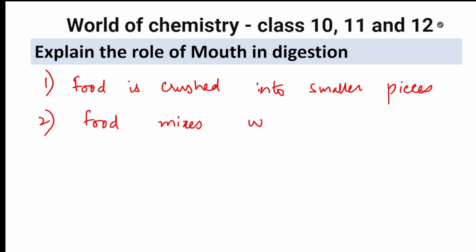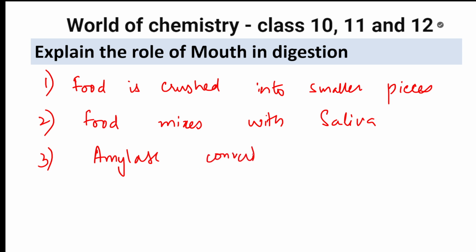Then salivary amylase is there, right? The amylase enzyme converts starch, the complex food, into simple sugars.